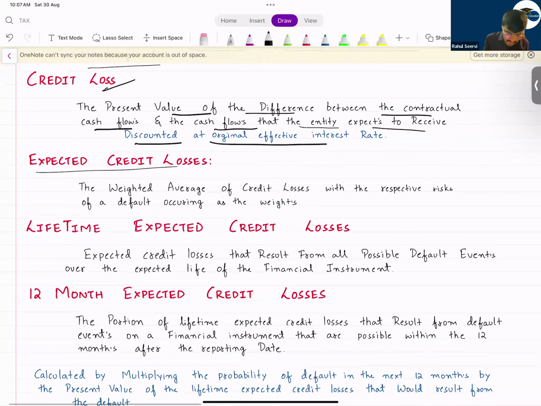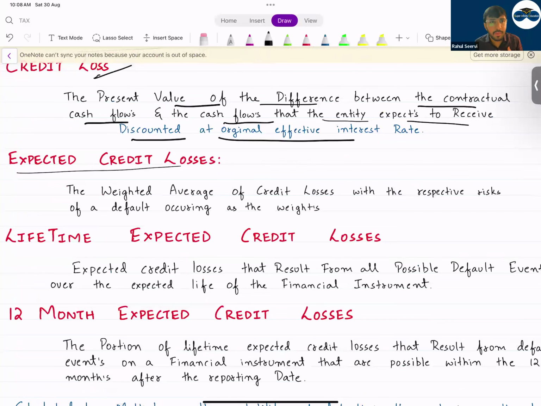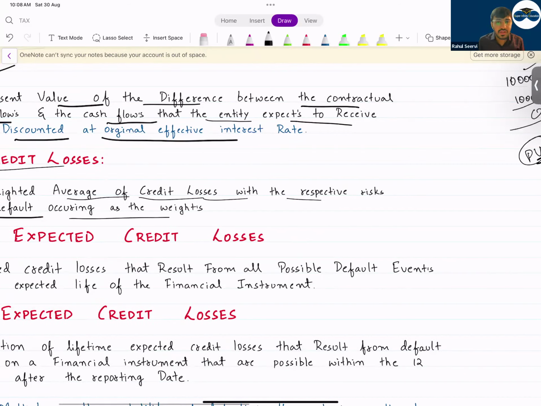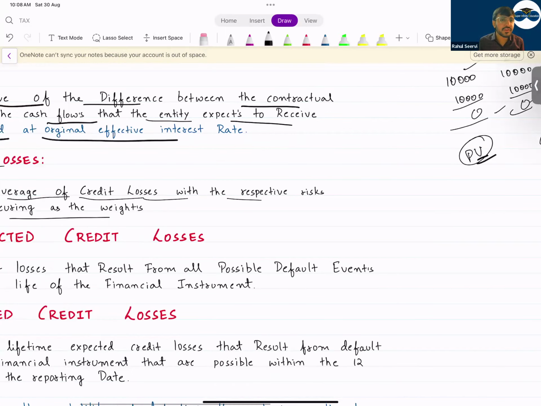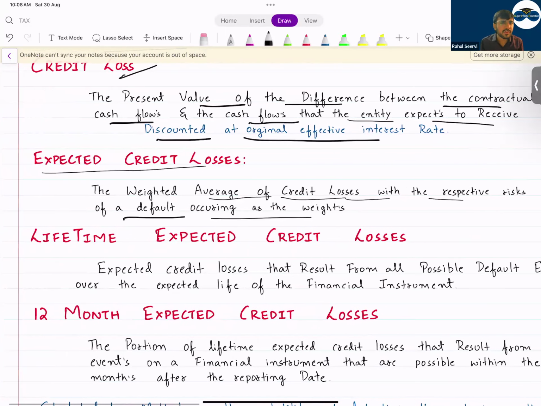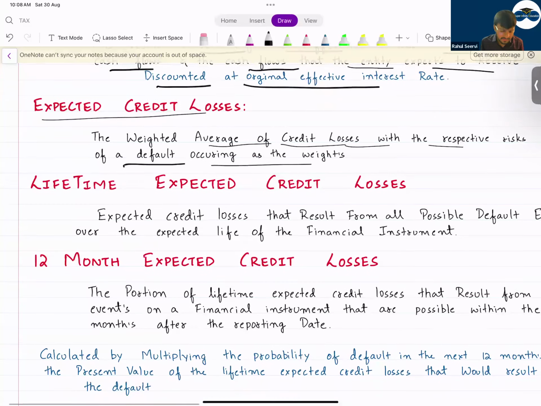Then expected credit loss. Expected credit loss means you'll apply the probability. The weighted average of credit loss with the respective risk of default occurring as the weight. That means this 5,000 you mentioned, what is the probability of this? You mentioned the 5,000. Is it for sure that you will not receive 5,000? It's an estimate. So what is the probability of this 5,000? You'll apply it. In your exam, it will be a straightforward question. It will not be so detailed.